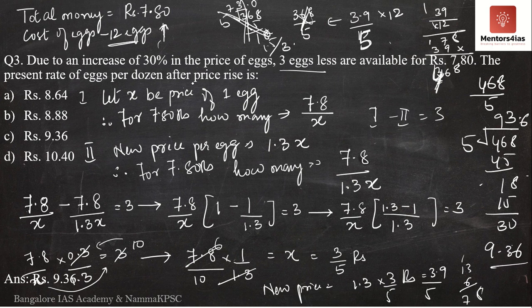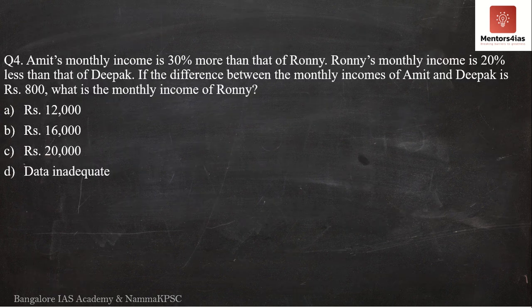Therefore, 1 dozen of x, that is 12 x, will cost how much? It will cost you rupees 9.36. Therefore, the correct option is option C. Rupees 9.36 is the price of 12x. Again, I hope it is clear, because of the constraint in space I also sometimes tend to make mistakes, but I hope you've understood how to proceed with problems such as this. So let us now move over to the next question.